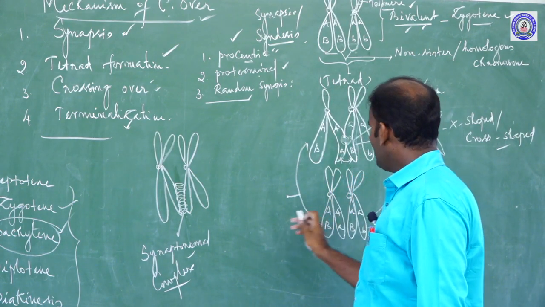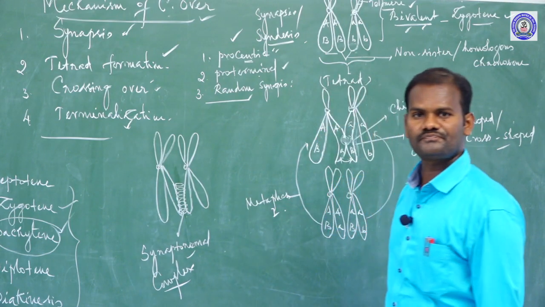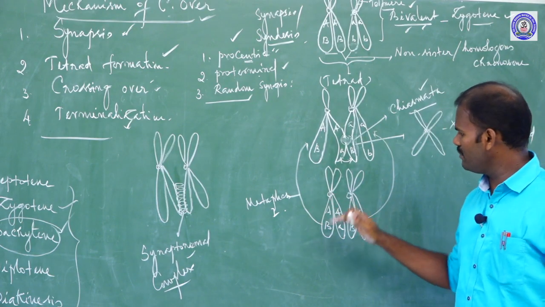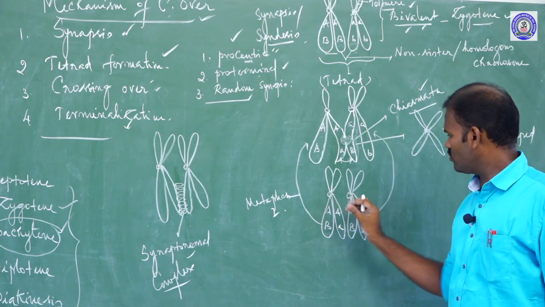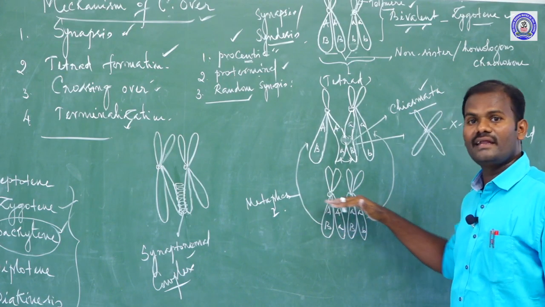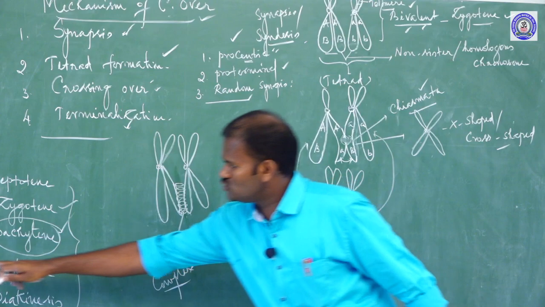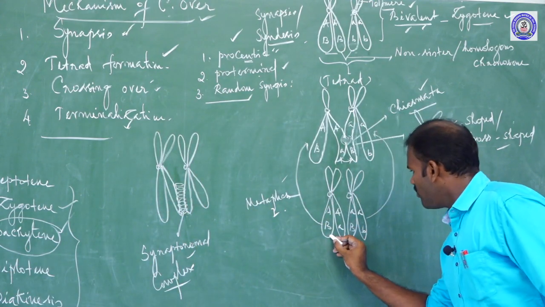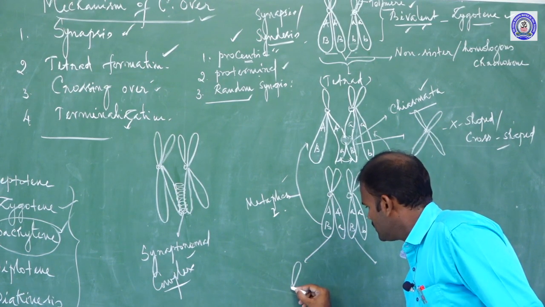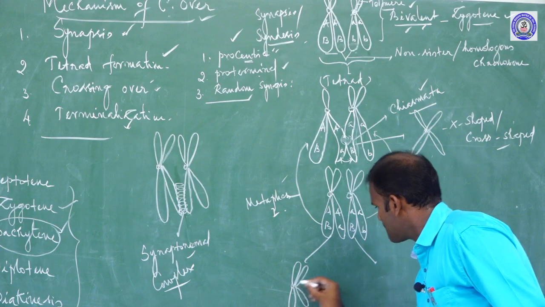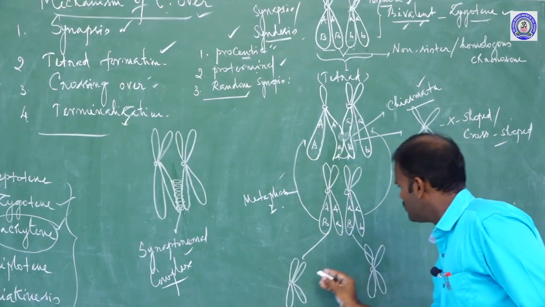This is aligned at metaphase 1. In metaphase 1, what is meant by meta? Middle. After the crossing overs are completed, these two homologous chromosomes, or bivalent chromosomes, are aligned at the middle or equatorial plane. These are called metaphase 1. At anaphase 1, after completion of metaphase 1, these two homologous chromosomes get segregated. Yes, it is a homologous chromosome.